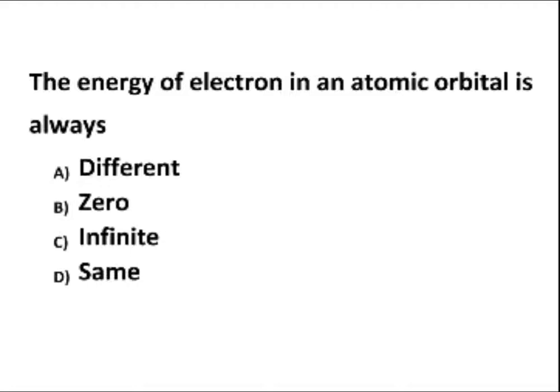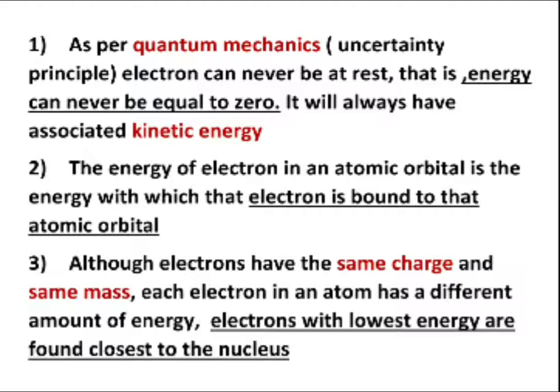So to understand the correct option for this particular question, we need to know certain facts and figures related to electrons. So let us see those facts about electrons. The first point which we can consider regarding electron is, as per quantum mechanics, in reference to the uncertainty principle, electron can never be at rest. That is, the energy of electron can never be equal to zero. It always has an associated kinetic energy.